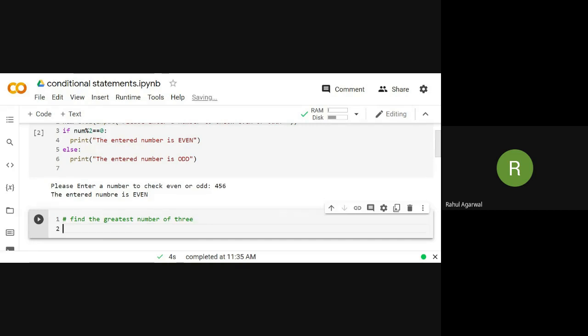So A, B, C is equal to 10, 13, 56. These are the 3 numbers, and we have to find out which one is the greatest.